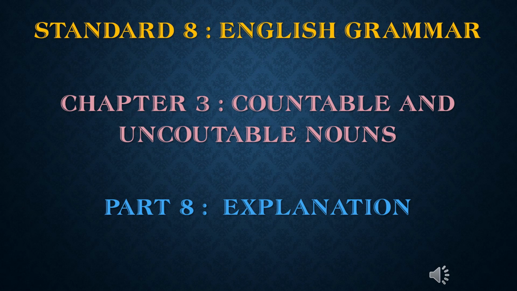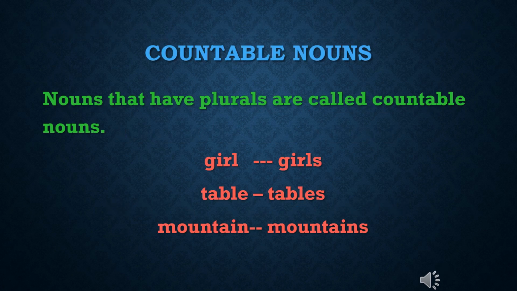Good morning, students. Today we are beginning our third lesson, countable and uncountable nouns. We know that nouns are classified into two categories, countable and uncountable nouns. Countable nouns: nouns that have plurals are called countable nouns. These include most common and collective nouns. Example: girl, girls, table, tables, mountain, mountains, etc.